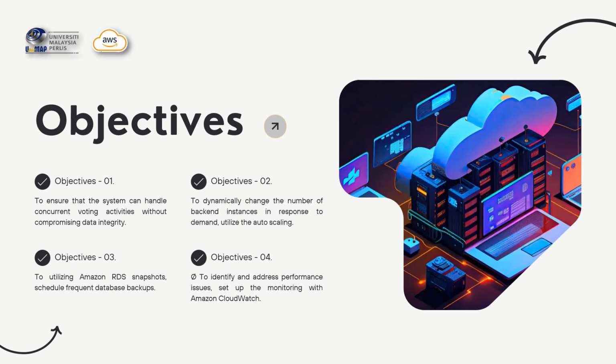The second is to dynamically change the number of back-end instances in response to demand, optimizing auto-scaling. Next, to utilize Amazon RDS snapshots, which schedule frequent database backups. And the last objective is to identify and address performance issues by setting up monitoring with Amazon CloudWatch.